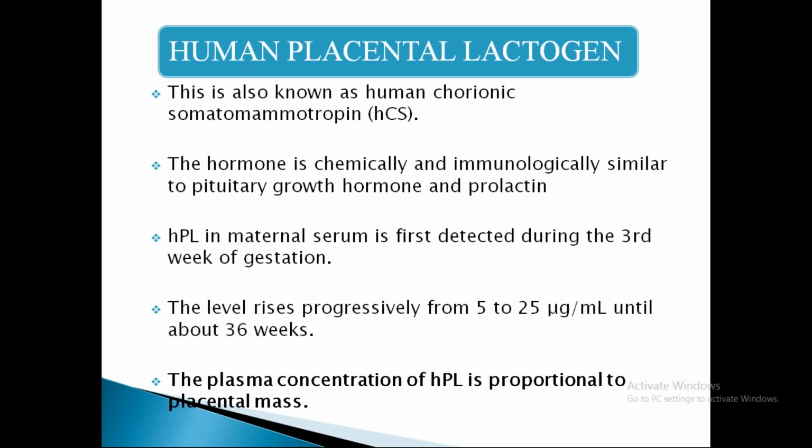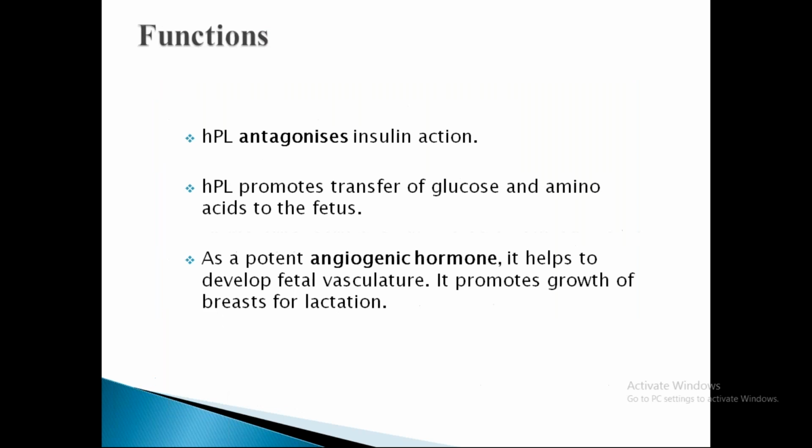progressive increase in quantity. HCG is having a peak at 70 days, and after that there is a small fall, and after that it plateaus, and again a secondary peak at 32 weeks of gestation. But human placental lactogen is having a progressive rise up until 36 weeks of gestation. The plasma concentration of human placental lactogen is actually proportional to the placental mass.